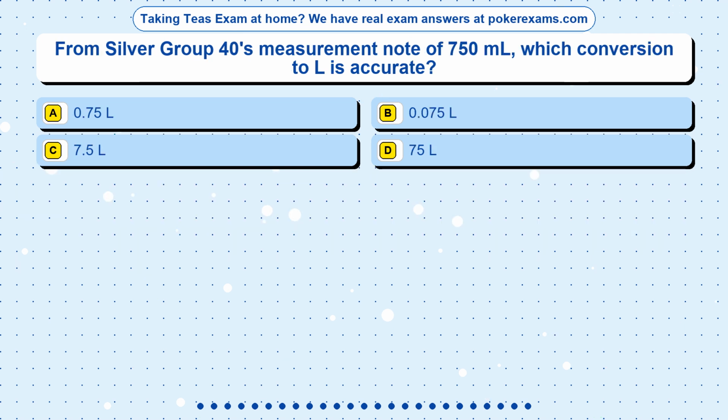Question 11. From Silver Group 40's measurement note of 750 ml, which conversion to L is accurate? Option A, 0.75 L. Option B, 0.075 L. Option C, 7.5 L. Option D, 75 L.